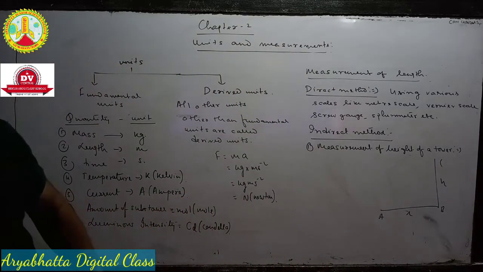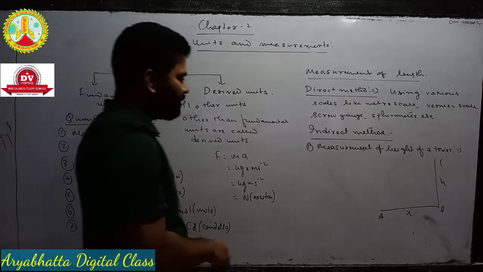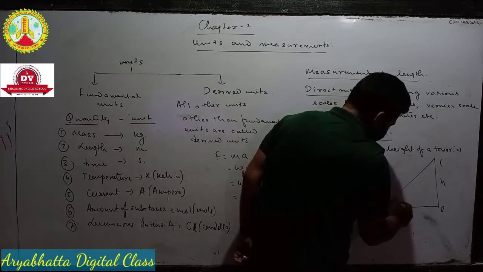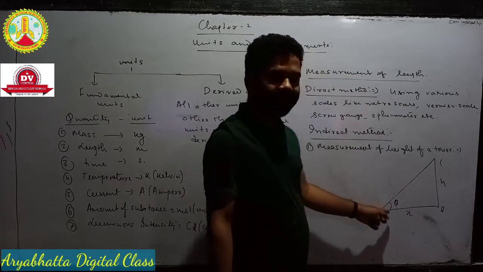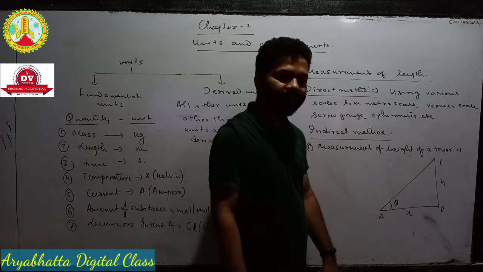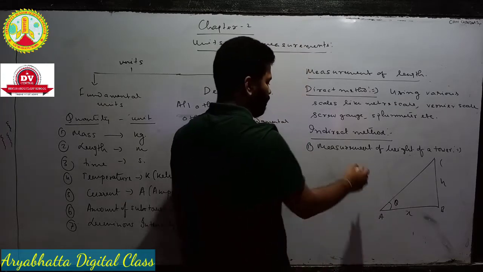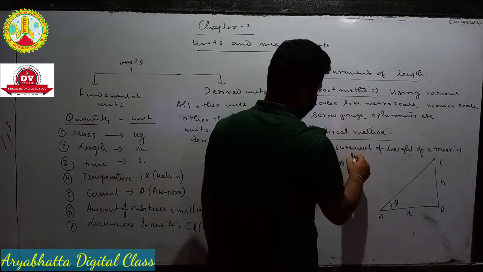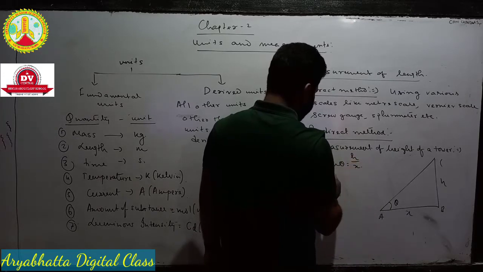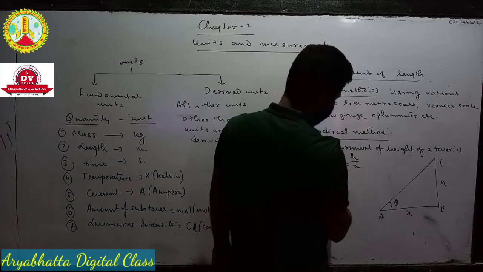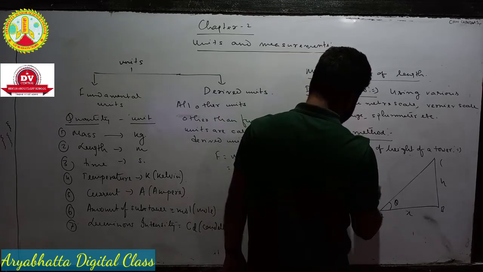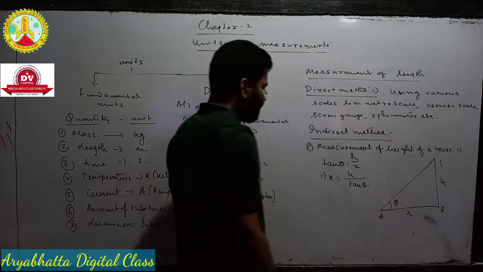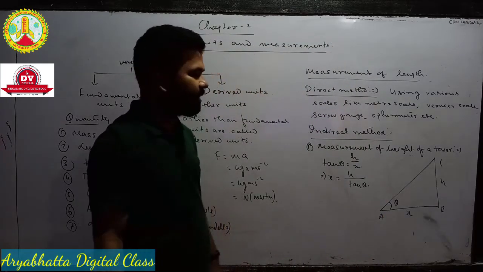This angle theta we can calculate, and there is a device to measure this angle theta. So tan theta will be equal to perpendicular, which is h divided by x. So x is equal to h divided by tan theta.